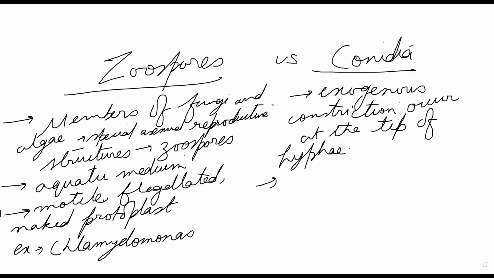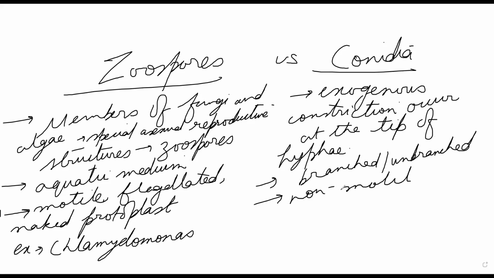These are non-motile. Always know these are unicellular, could be multicellular, but branched, unbranched, could be many things. Could be branched, could be unbranched. Those things could be there, but the thing is they are non-motile, always. Very few cases they could be motile, but mostly they are non-motile. And again they could germinate and produce zoospore later on, but that is not in your course right now.